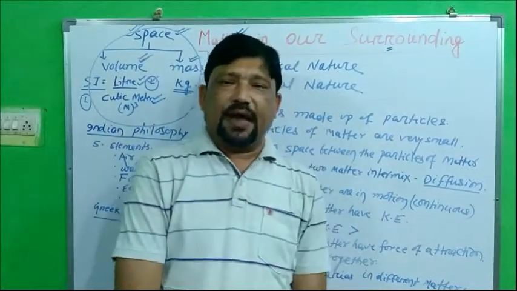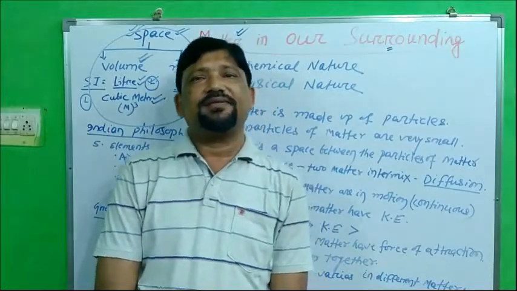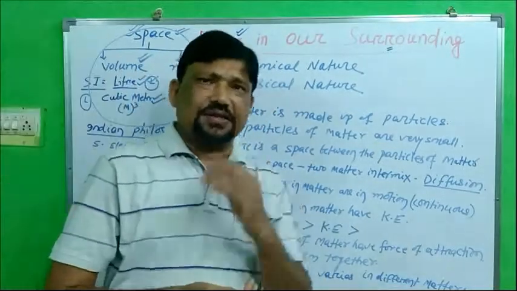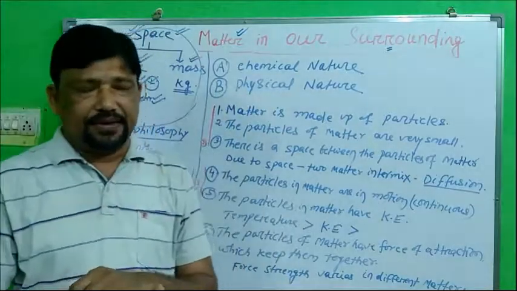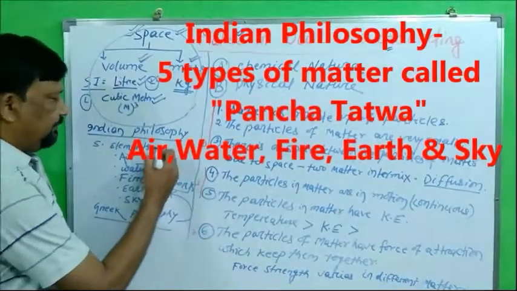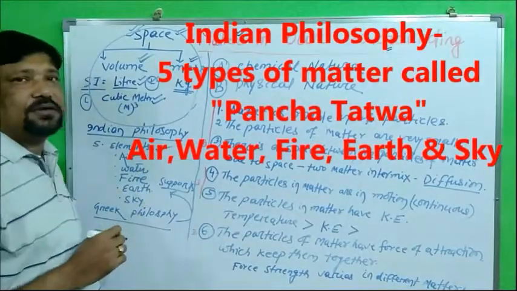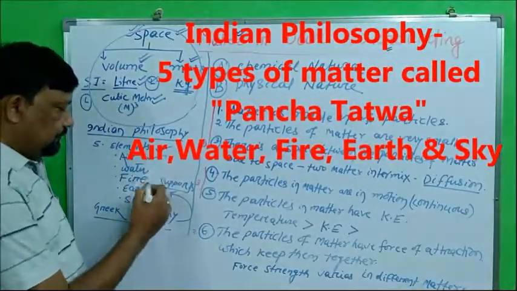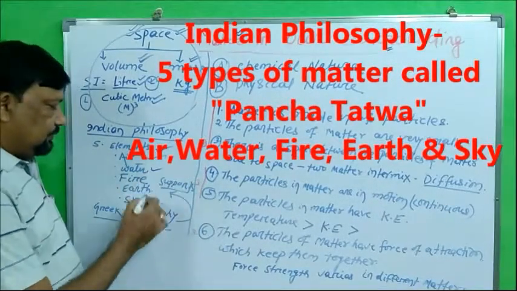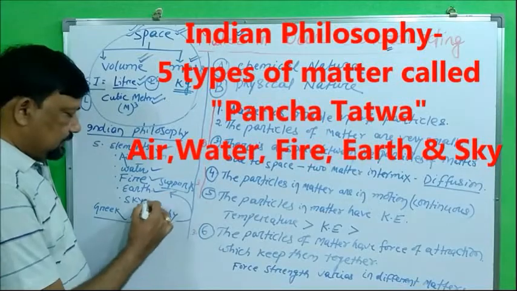Before the beginning of this science, Indian philosophers had already discussed the types of matter, and they fixed that there are 5 elements of matter: air, water, fire, earth, sky.